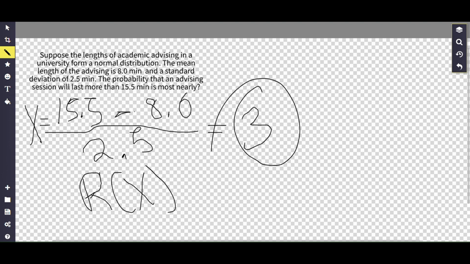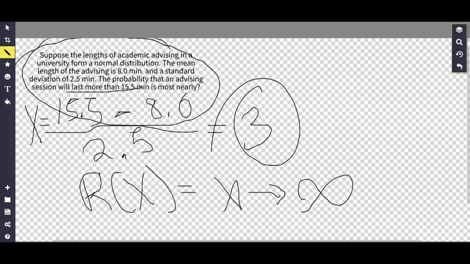Based on this, we know that we need to use R of x, because the condition this question is asking about is the probability that an advising session will last more than a given time. R of x is defined as the area from x to infinity, and that's why we're using R of x.